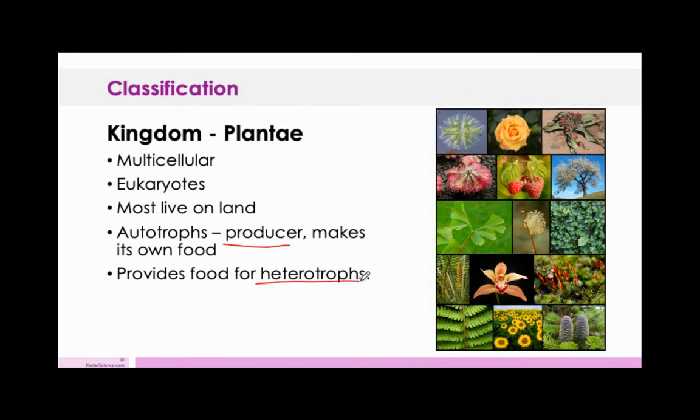So with plants, very wide species. You can see lots of different ones. This is where humans get most of their food from. With rare exceptions, most of you are going to survive mostly off of plants. You'd like to think you're carnivorous, but anytime you eat bread, anytime you eat cereal, pasta, anything that's a grain, that's coming from a plant. Anytime your mom tells you to eat your vegetables, obviously those are plants. So this is going to be where most of the food for heterotrophs originates from.